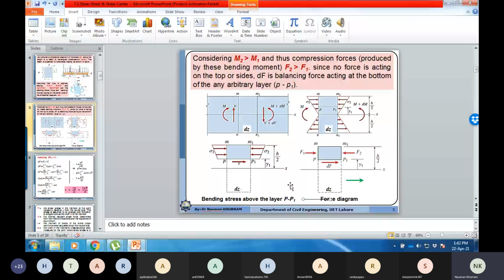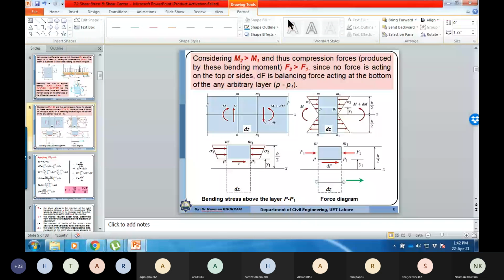If you want to consider the layer at the bottom part, maybe partial area on the bottom surface. Let me increase the thickness.